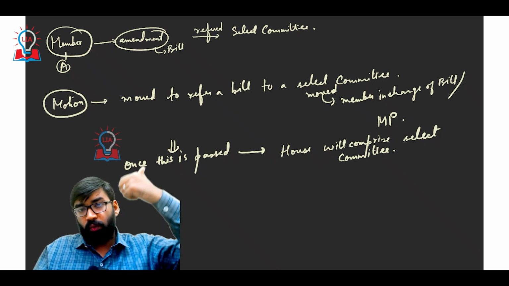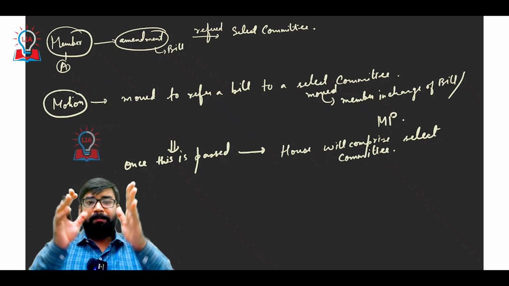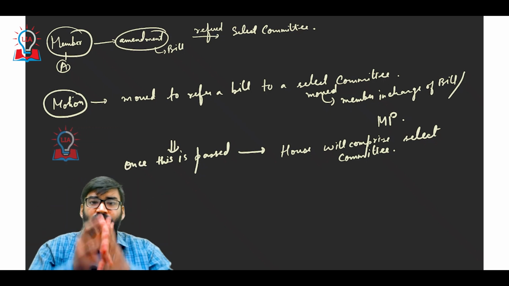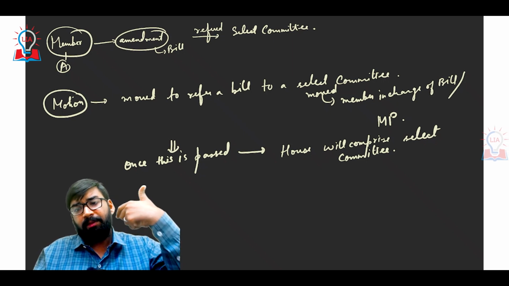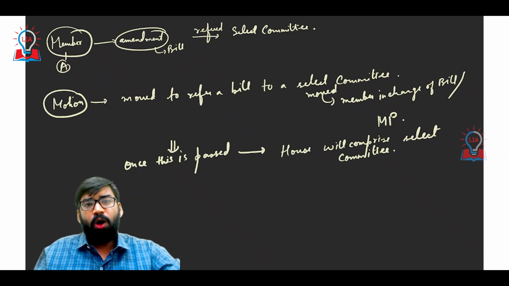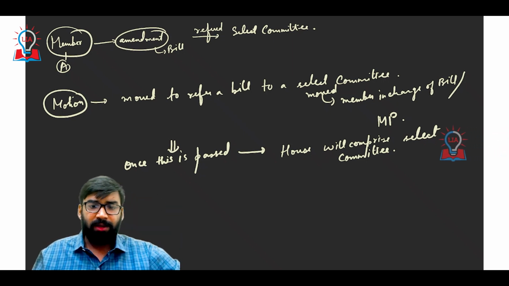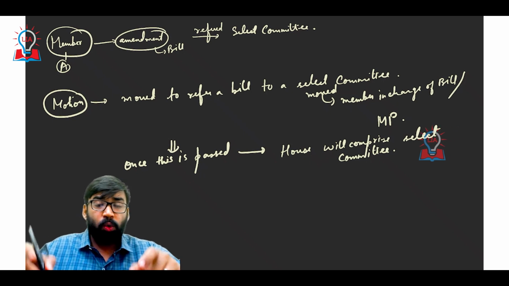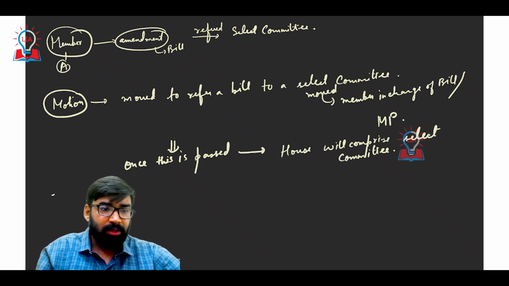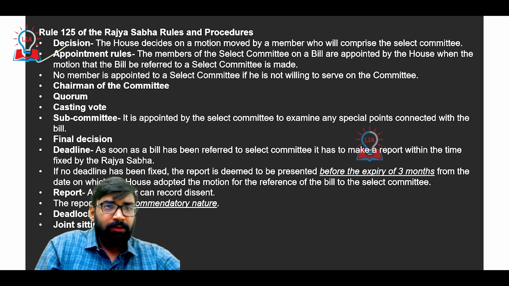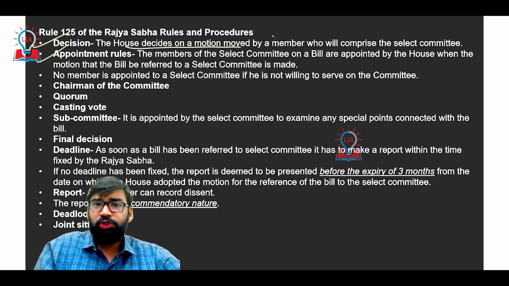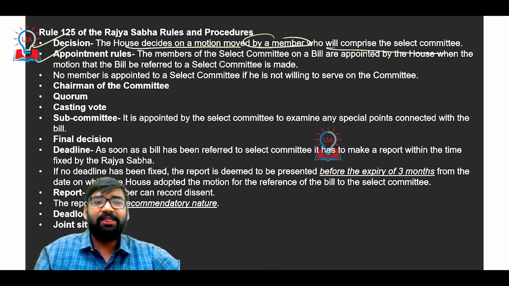So first, if you want to create a select committee, the member has to move a motion so that a select committee can form, and that member can be the member in charge of the bill or any other MP as well. Now, who is going to appoint the select committee? The House decides on a motion by a member who will comprise the select committee.